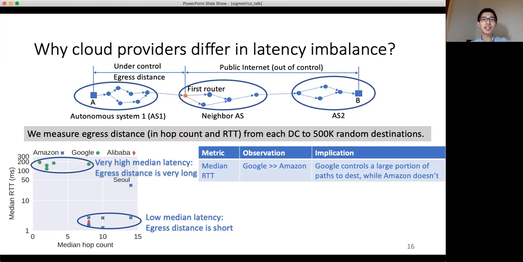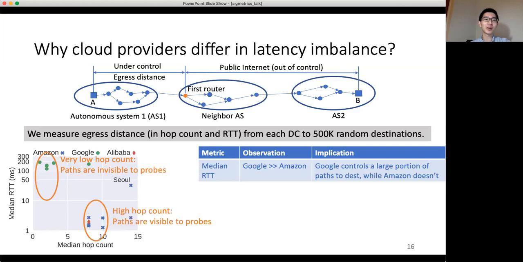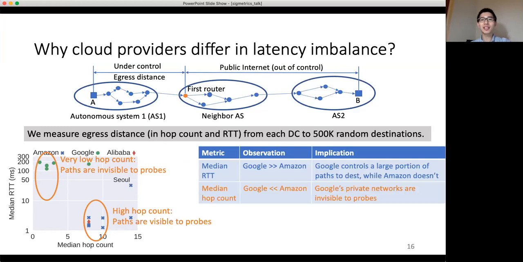If we look at the median hop counts, we will see that Google's data centers have a much smaller hop count to neighbor ASs. Some Google data centers are only 1 hop away from the first router in the neighbor ASs, indicating that Google's private networks are visible to our probes.